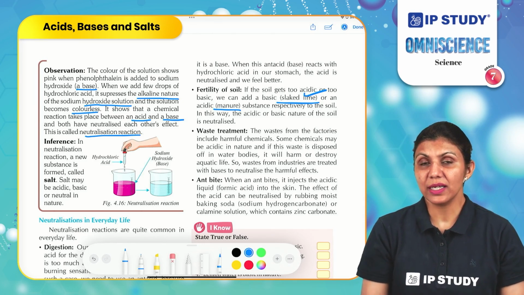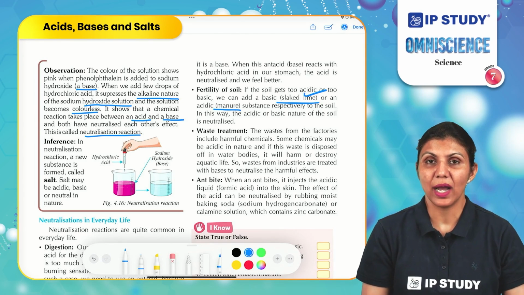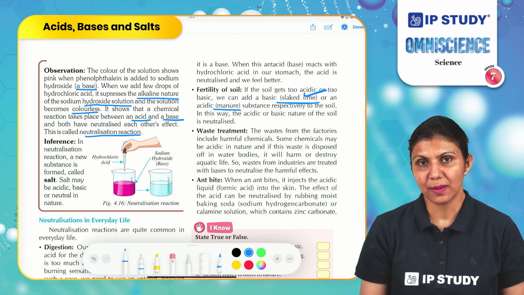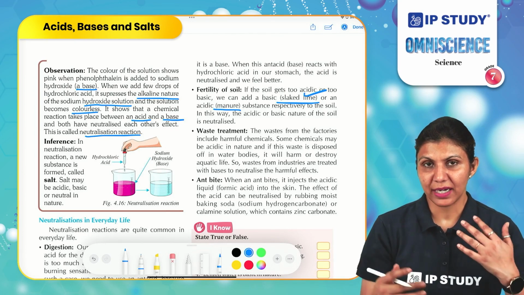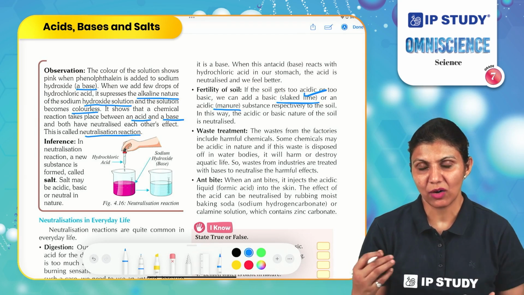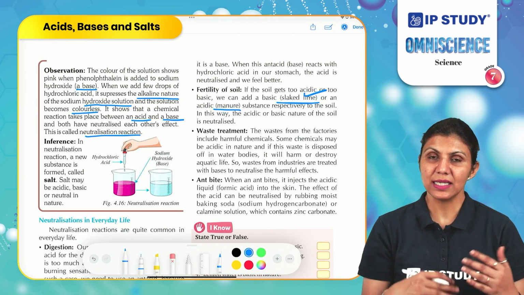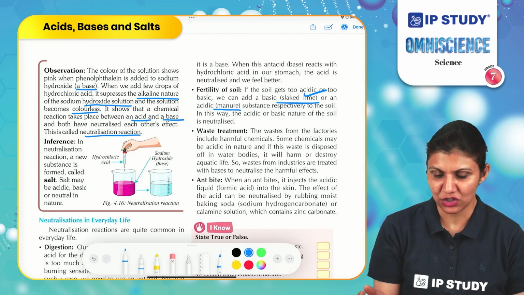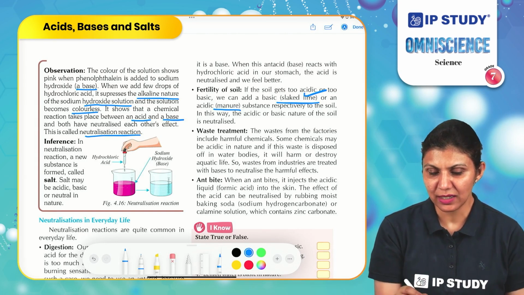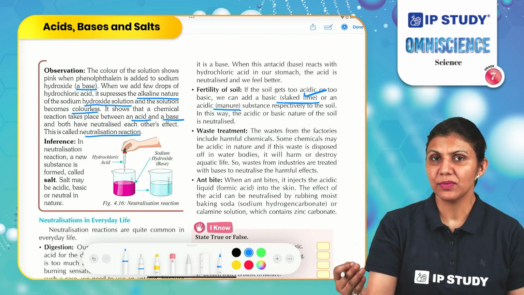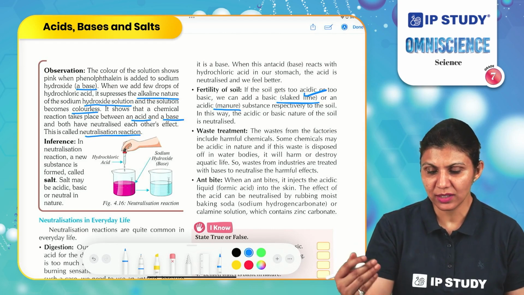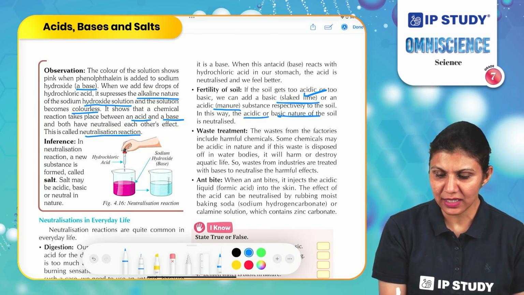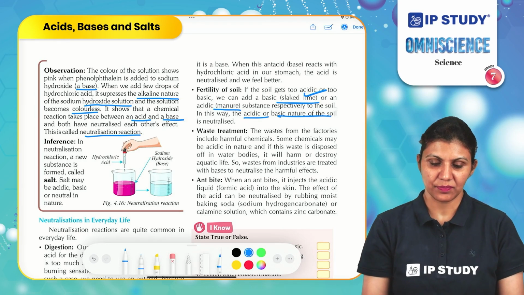And if the soil is too basic, we need to add manure, because manure is a biodegradable substance, and bacteria and tiny organisms present in the manure release organic acids into the soil, changing its nature. So, if the soil is basic, adding manure can change its property towards the acidic nature. In this way, the acidic or basic nature of the soil is neutralized.